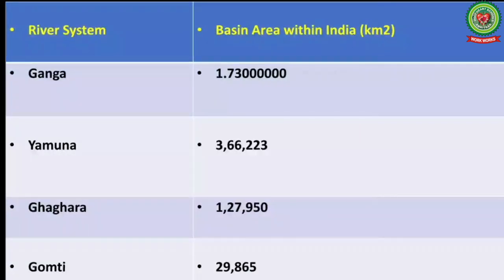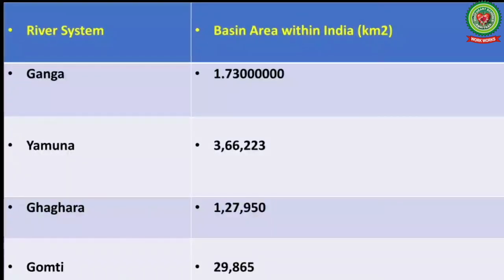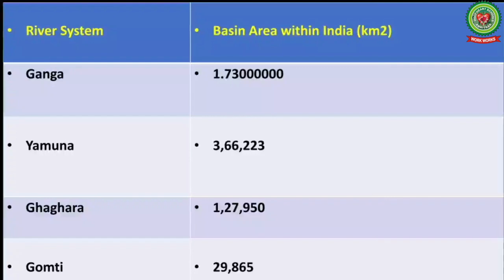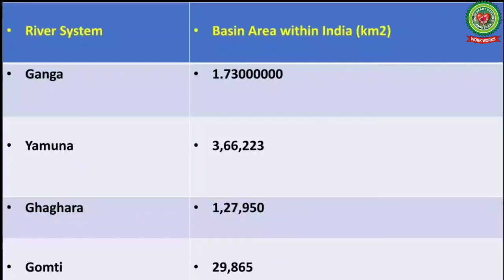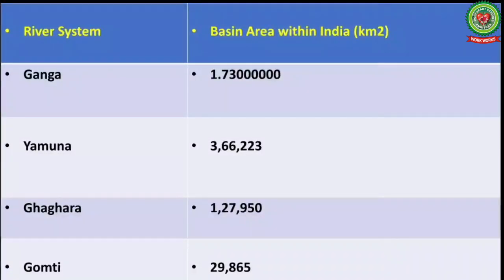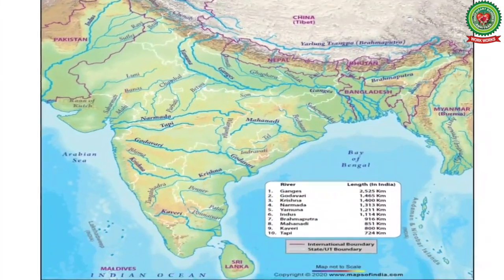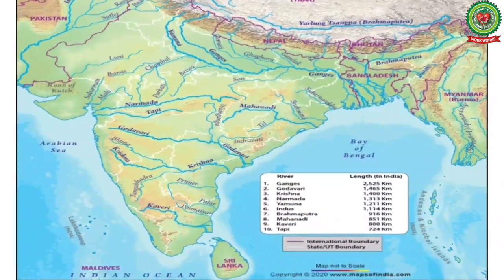Ghagra has a basin area of 1,27,950 square kilometer, whereas river Gomti has a total basin area within India of about 29,865 square kilometer. With this, we have completed our today's topic.